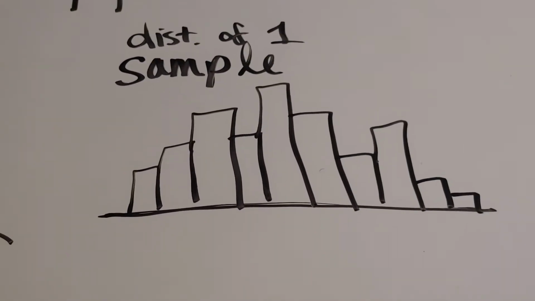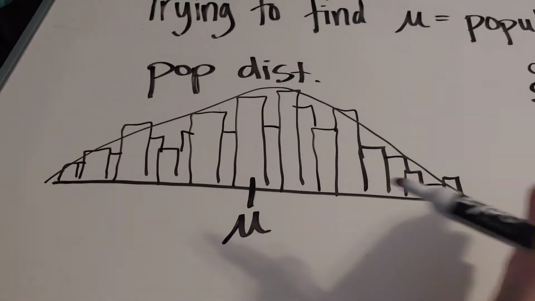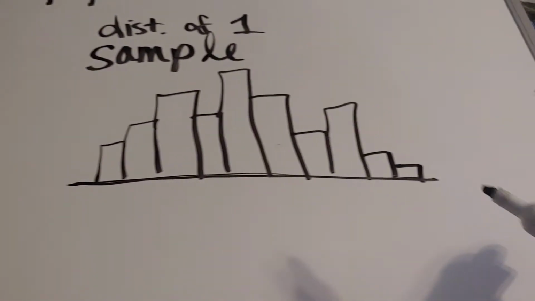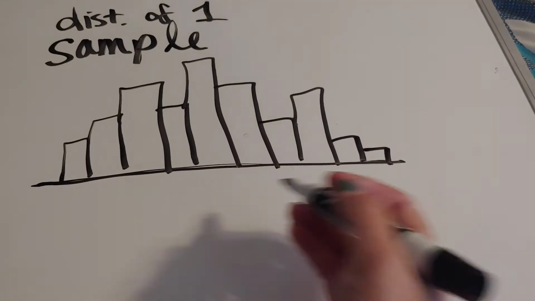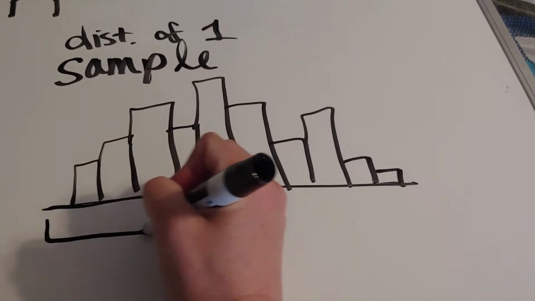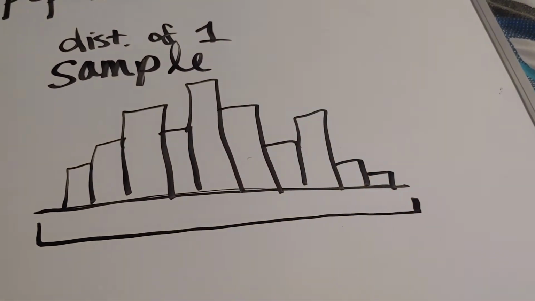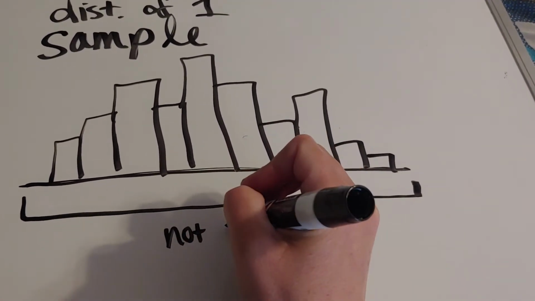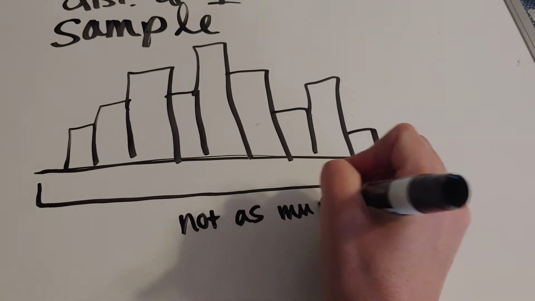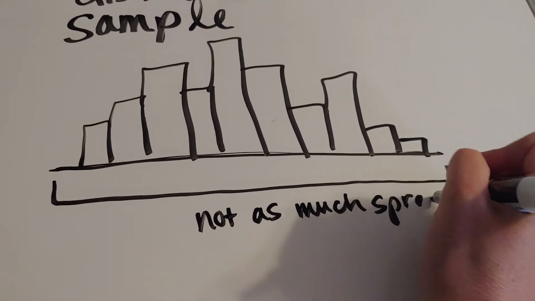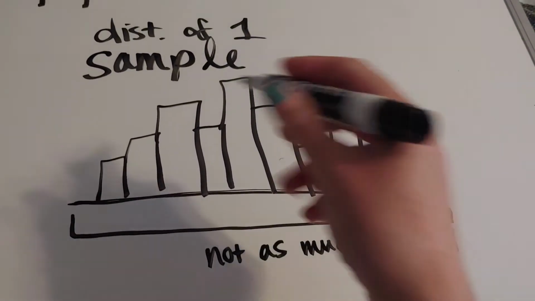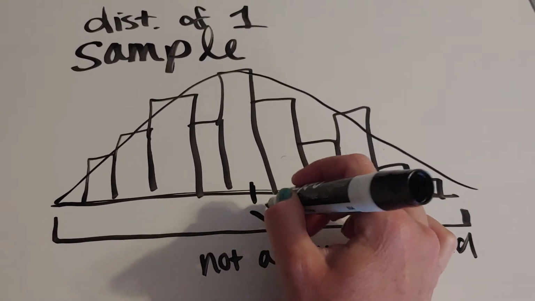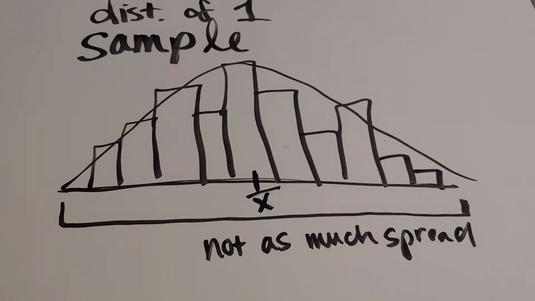Okay, awesome. Now you'll notice this one had a lot more spread. I had a little bit of everything. This, I'm still getting a little bit of everything, but not as much spread. So that's what we are expecting to see when I have a distribution of a sample, is I'm going to have not as much spread. Okay. Somewhere in the middle, though, because it's still normal-ish, I should have the mean of my sample, which is x bar.